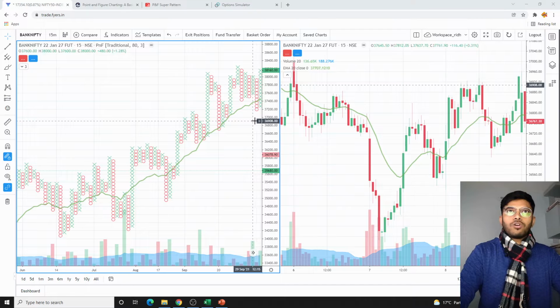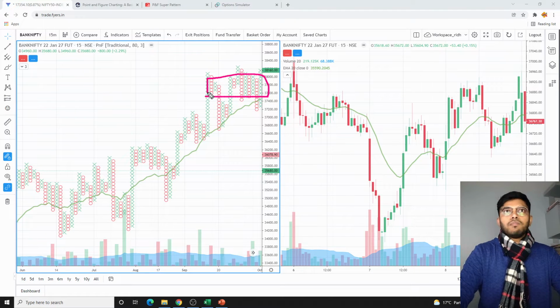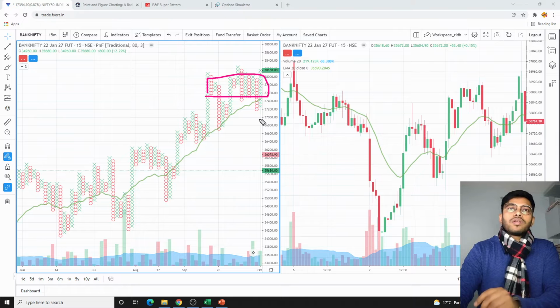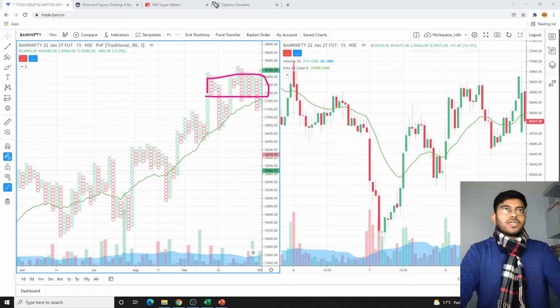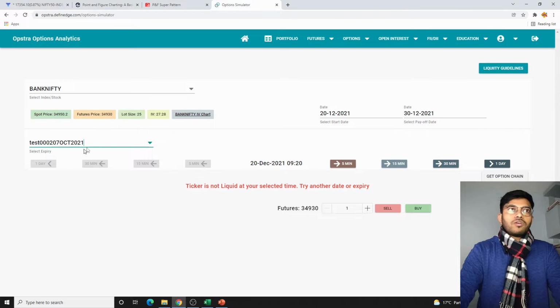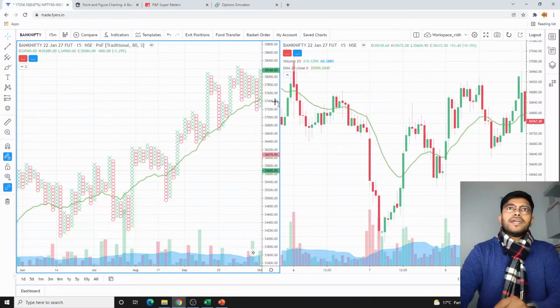On 4th of October, we see that a congestion zone is being broken. The congestion zone which was happening here is being broken, and the Bank Nifty is trying to head towards a higher trajectory. You can see that 30th of September was the last expiry, and after that, for the 7th of October, we are getting the indication of the formation of the point and figure.